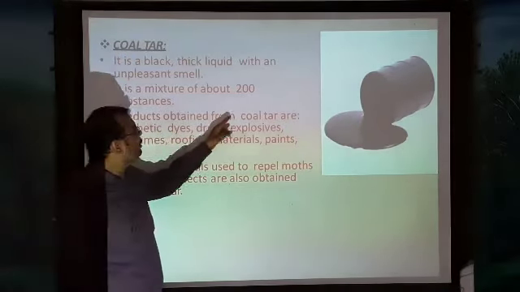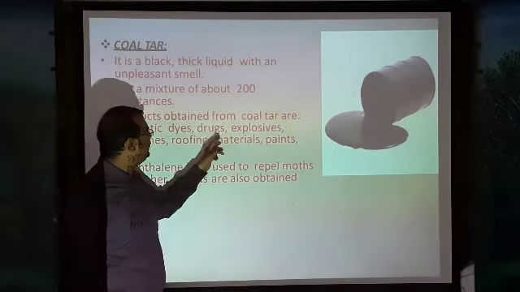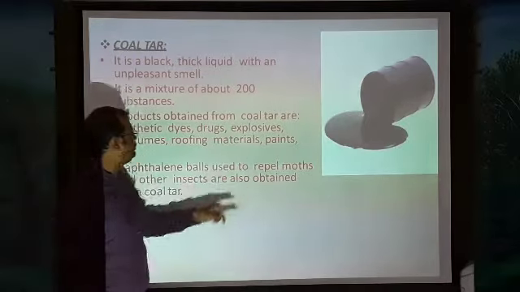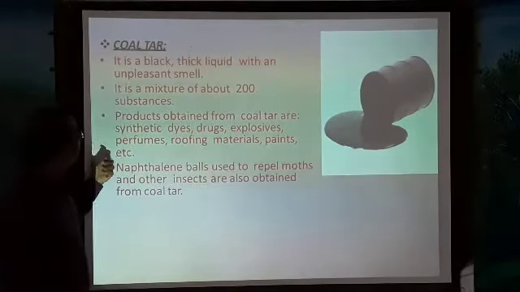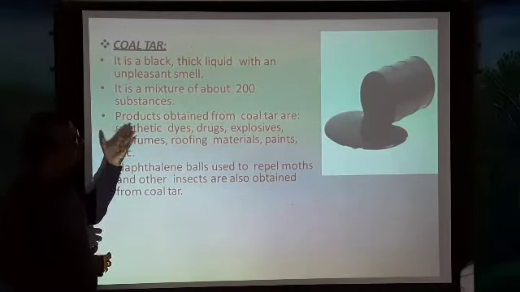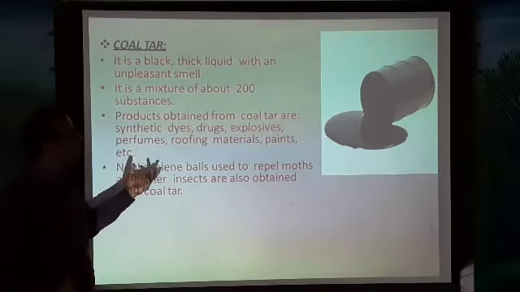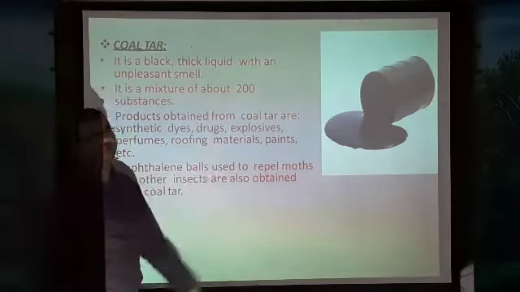Products obtained from coal tar are synthetic dyes, drugs, explosives, perfumes, roofing materials and paints. They are produced by using coal tar. Synthetic dyes means colors, and drugs, explosives, perfumes, roofing materials and paints can be prepared using coal tar.